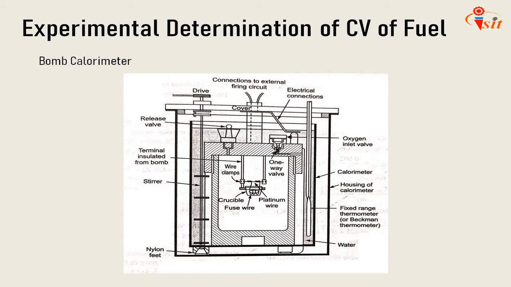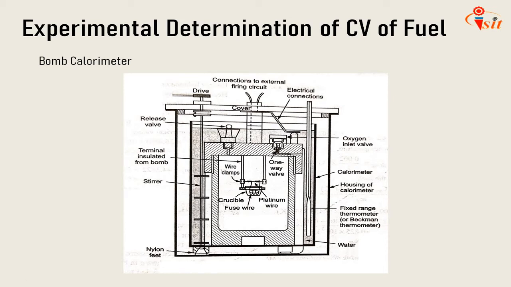To reduce any losses of heat, the calorimeter is also provided with an additional water jacket and air. A motor-driven stirrer is used to keep the water temperature uniform around the bomb, and an accurate thermometer is immersed in the water to measure the temperature accurately.